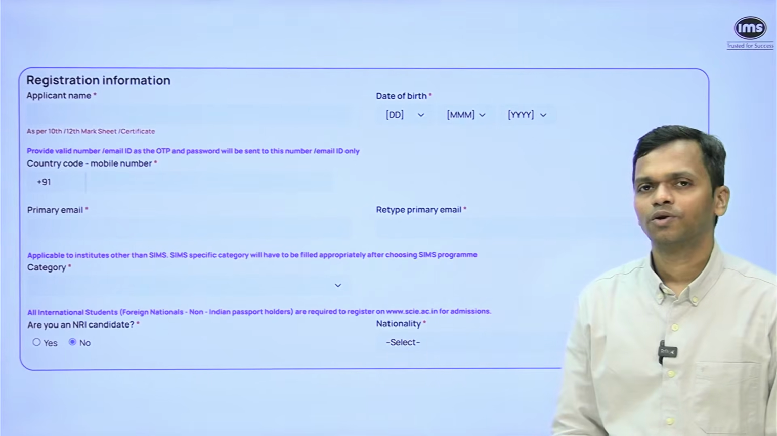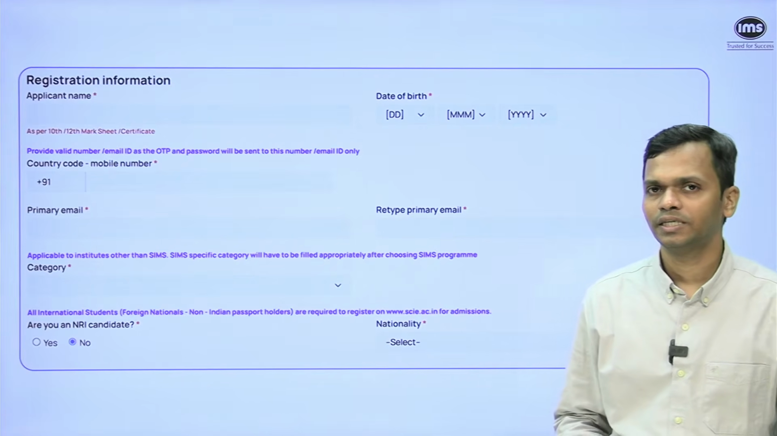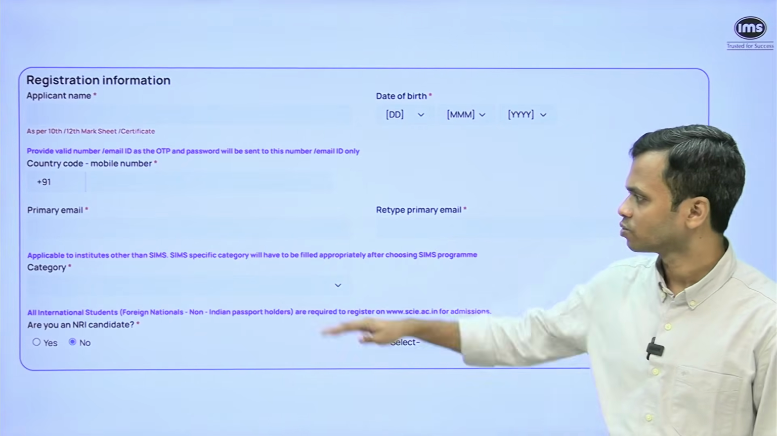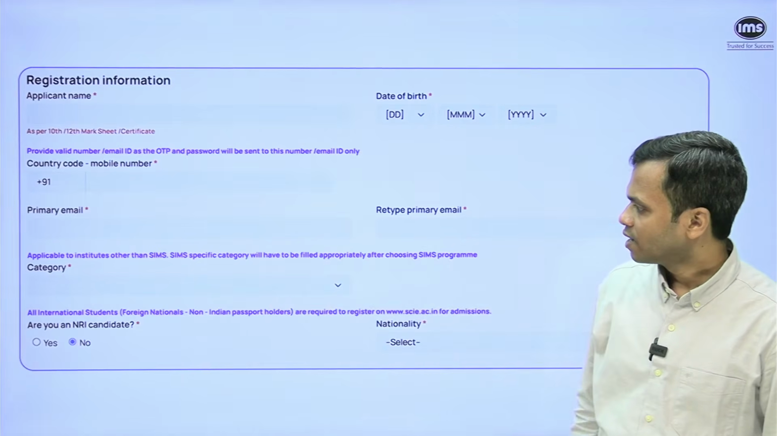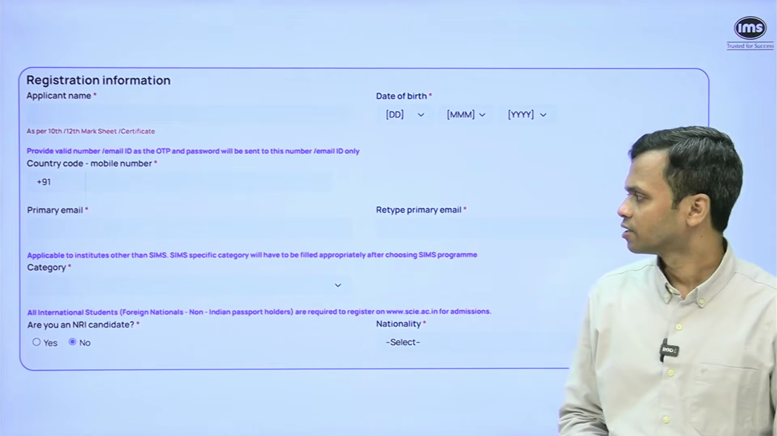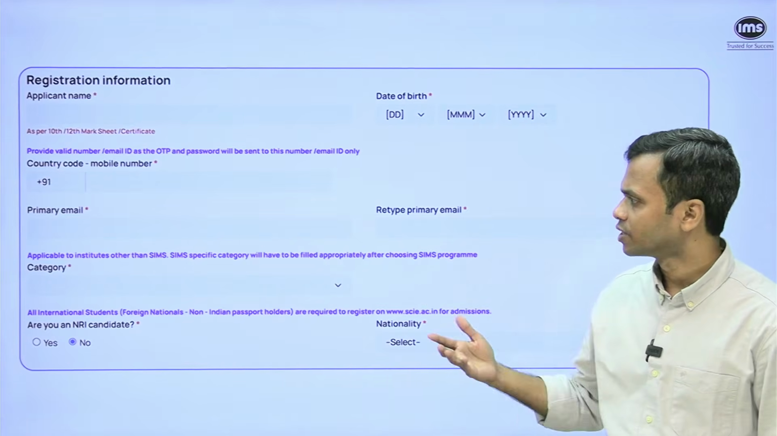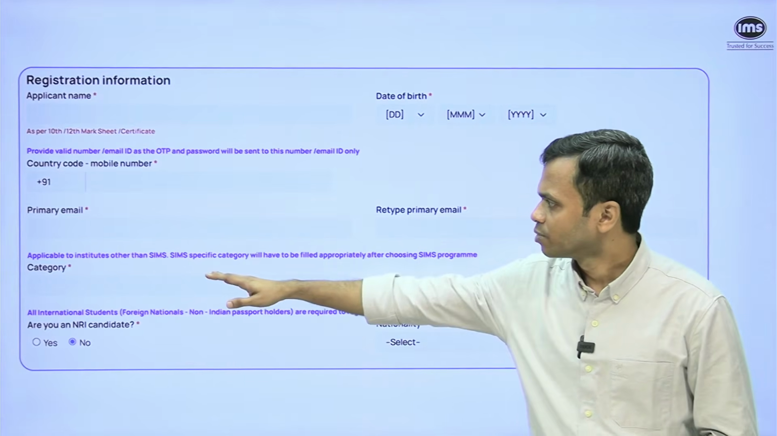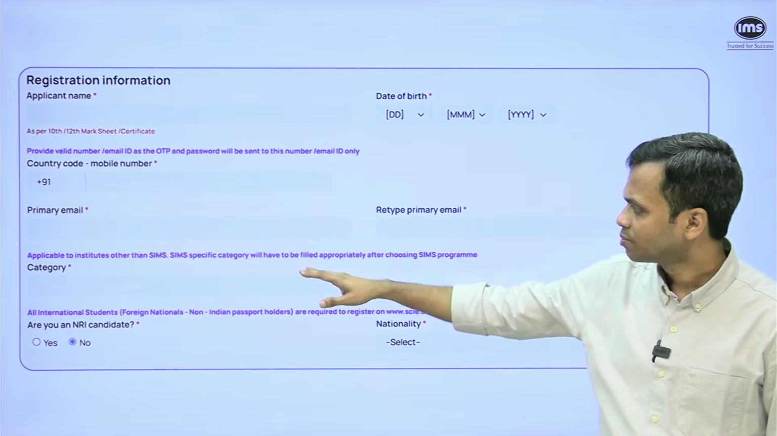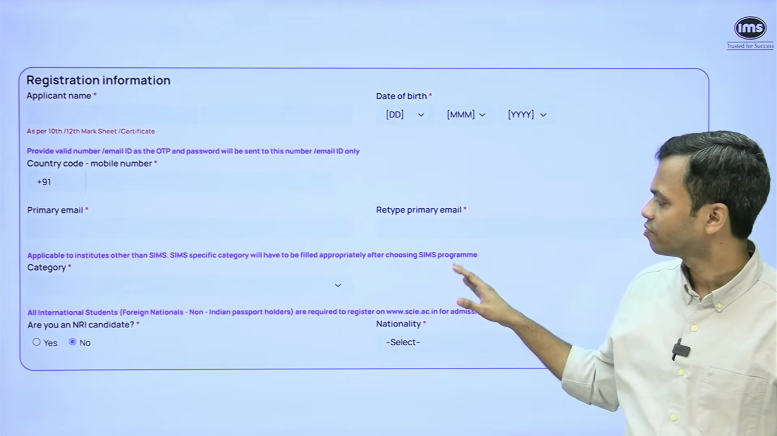Then you need to select your category, whether you are general, SC, ST, PWD, etc. So the category drop down is there. And then whether you are an NRI candidate. Now at all the places they have given individual instructions wherever it is applicable. For example, applicable to institutes other than SIMS, SIMS specific category will have to be filled appropriately after choosing SIMS